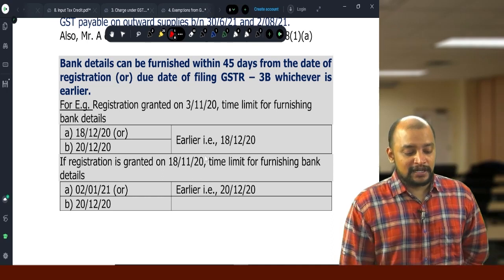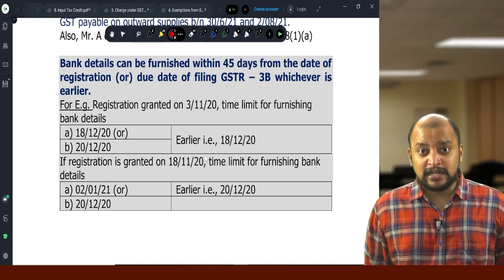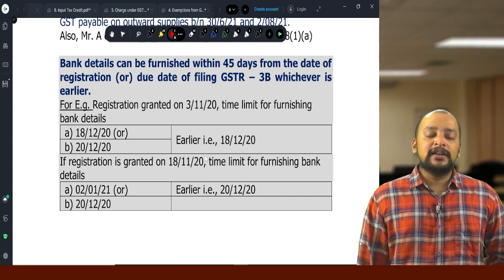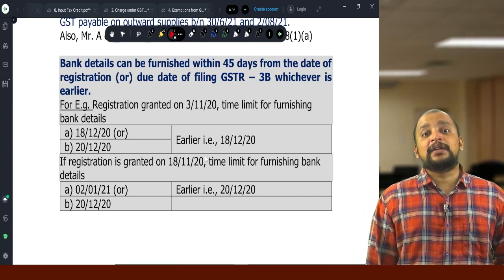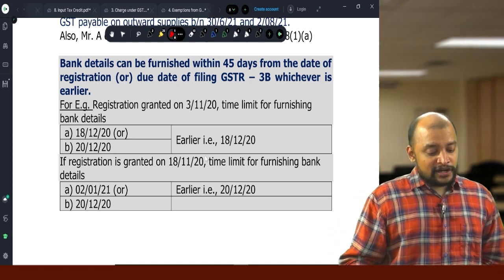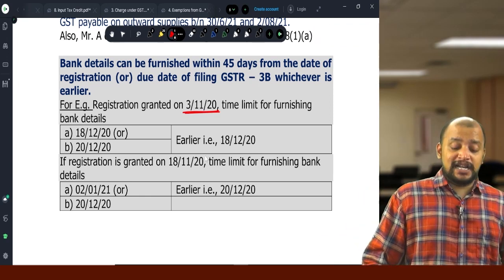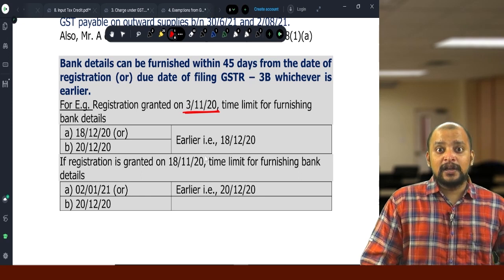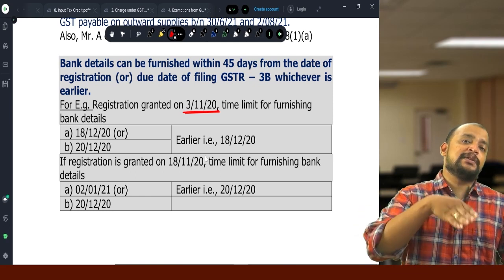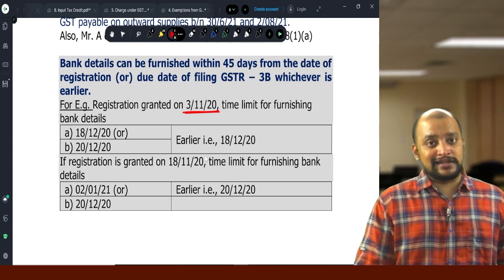What is that time limit? That time limit is 45 days from the date we get the registration certificate, or the due date of filing the first 3B, whichever is earlier. By that time they need to furnish the bank details. For example, if the registration is granted on 3/11, 45 days from 3/11 is 18/12, and if they get the registration certificate in November, then we need to file the 3B for November by December 20th. So whichever is earlier will be 18th December.